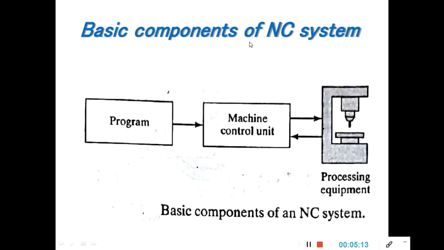Now coming to the basic components of a NC system. Sorry, it is not NC, let me make a correction: the basic components of a CNC system. The program is there, the machine control unit is there, and the processing equipment is nothing but the machine. So how is the CNC machine going to work?